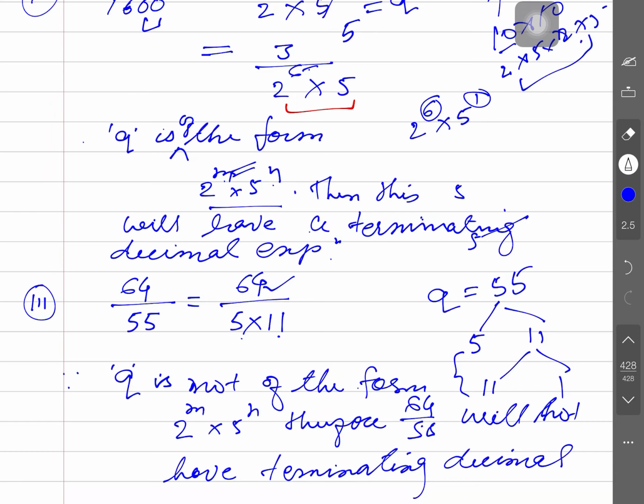Is that clear? Finally the result is, if q is not of the form 2 to the power m and 5 to the power n, it implies that p by q does not have a terminating decimal expansion.